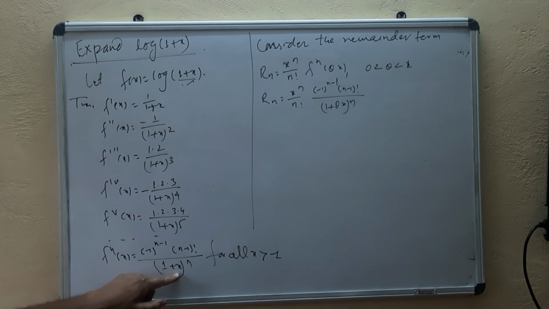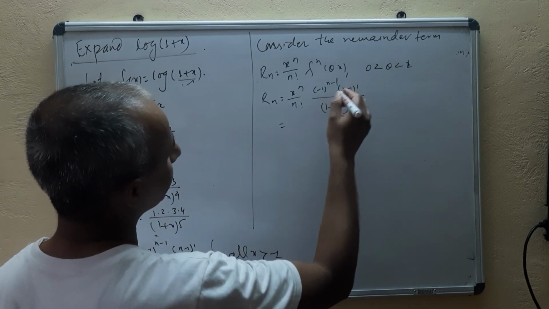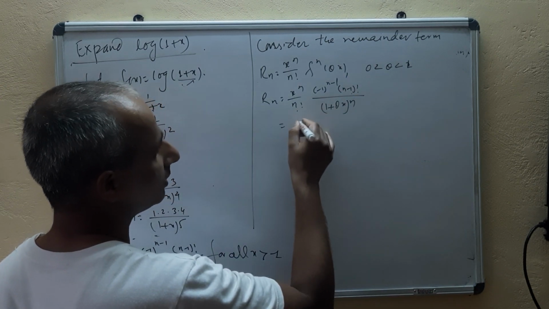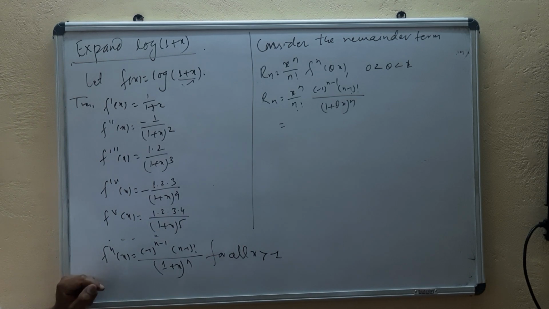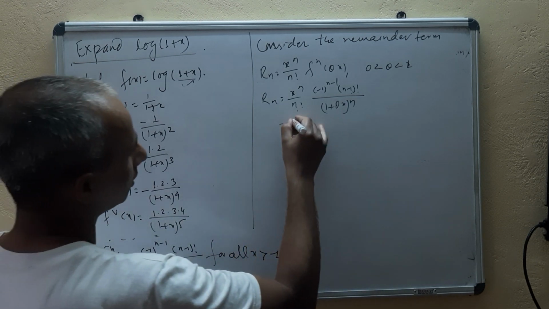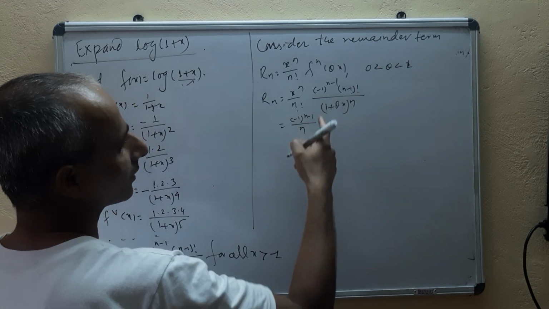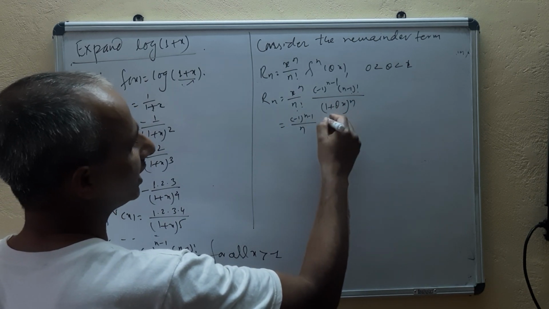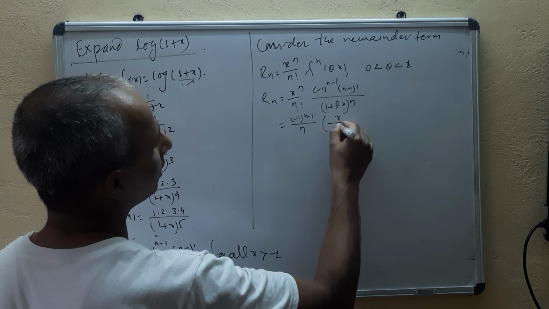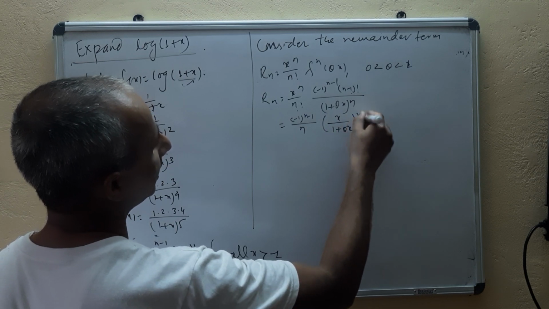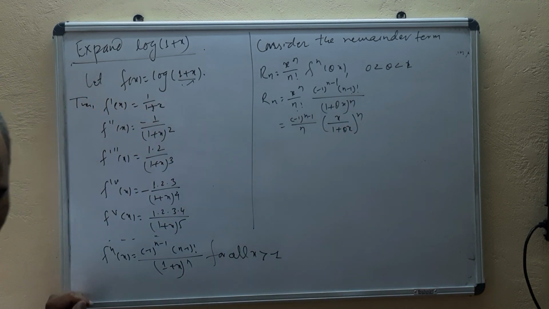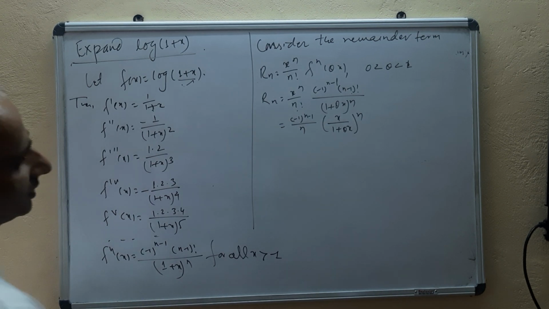Okay. And if you simplify this one, what will you get? Here is (n minus 1) factorial, here is n factorial, means here will be only n in the denominator. So, negative 1 to the power n minus 1 upon n. Then x and 1 plus theta x have the same power, so x upon (1 plus theta x) whole power n we will write. Isn't it? Okay, then let's see case 1.